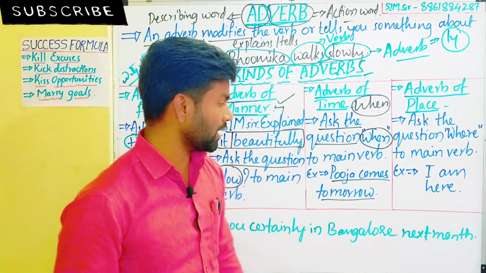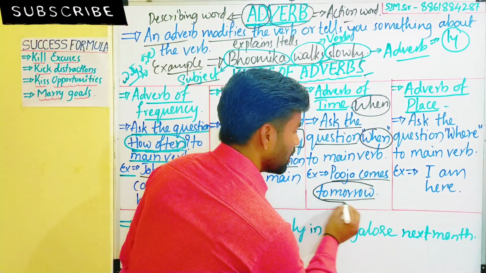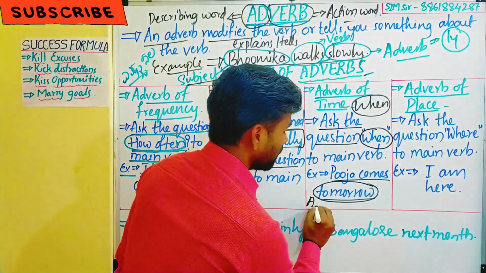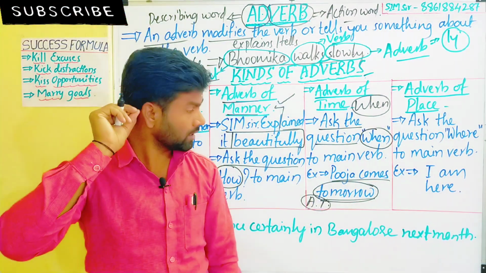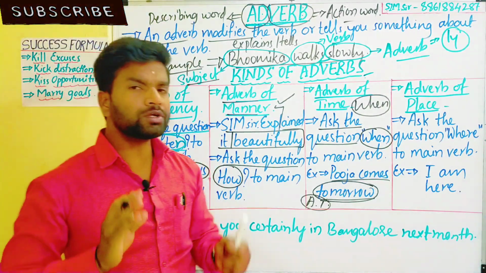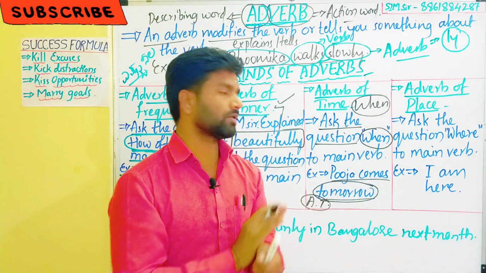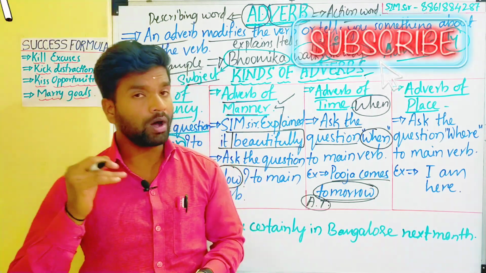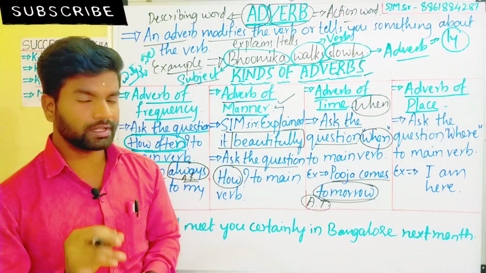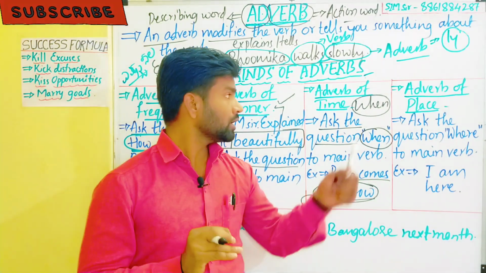Which one is the adverb of time? Tomorrow is the adverb of time. Okay, then you got the easy trick to identify the adverb of time. The answer to when is the adverb of time.